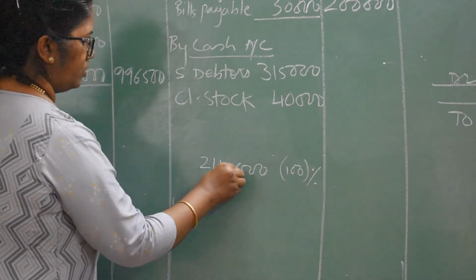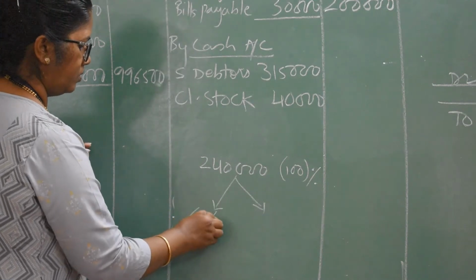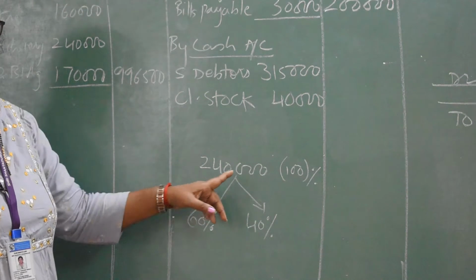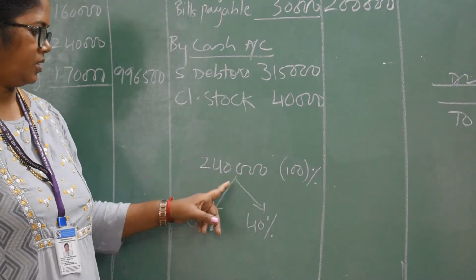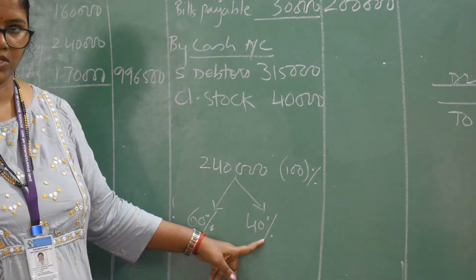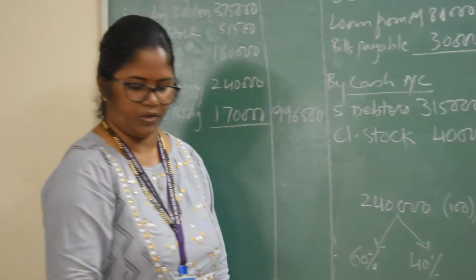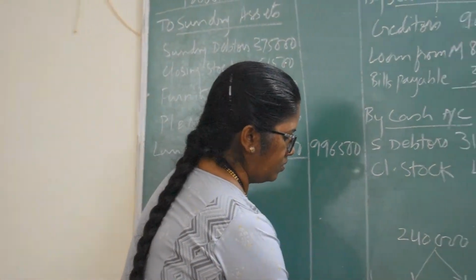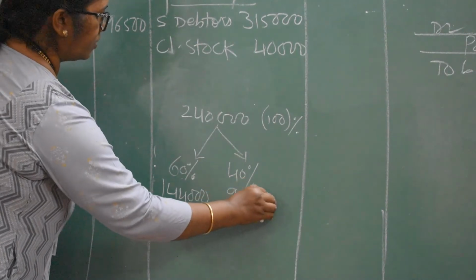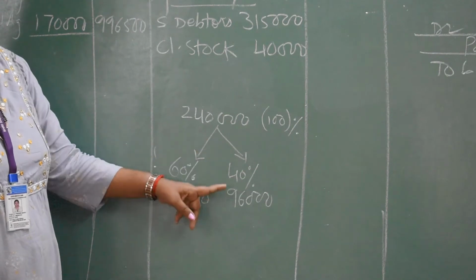Then it is given in the adjustment that 60% is sold, and that means 40% is remaining. Always try to divide to achieve 100%. Now the 60% value comes to 1,44,000. That means the balance remaining is 96,000. If you add both of these, you will get 2,40,000, which is 100%.